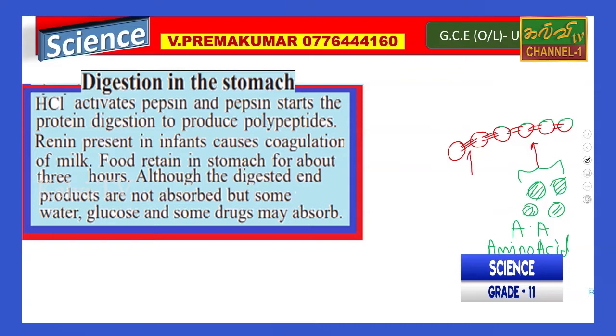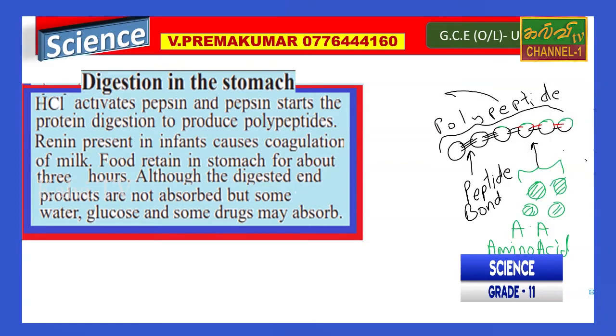This bond is called peptide bond. Therefore, we call this compound a polypeptide.